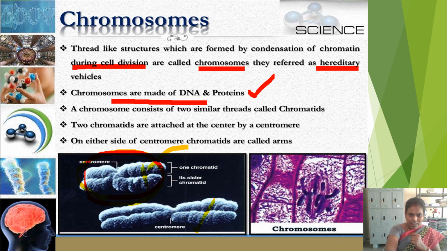These are two similar thread-like structures. A chromosome consists of two similar thread-like structures called chromatids. And these two chromatids are attached at the center by another structure which is called centromere. Here these two chromatids are attached at the center with a small round body which is called centromere.